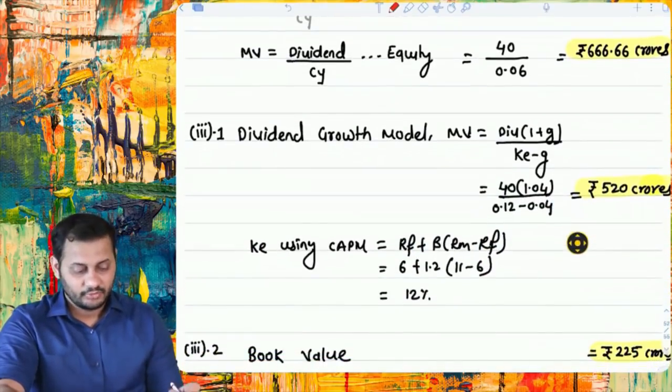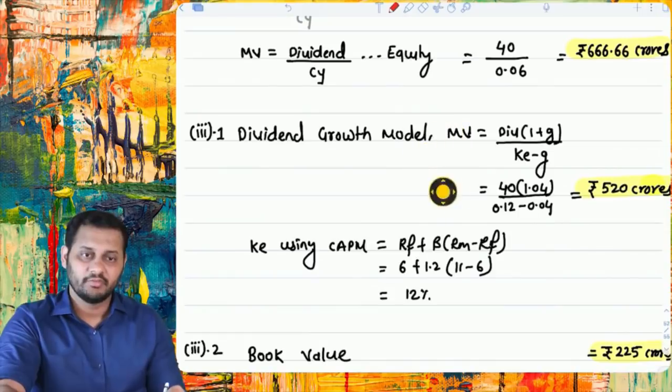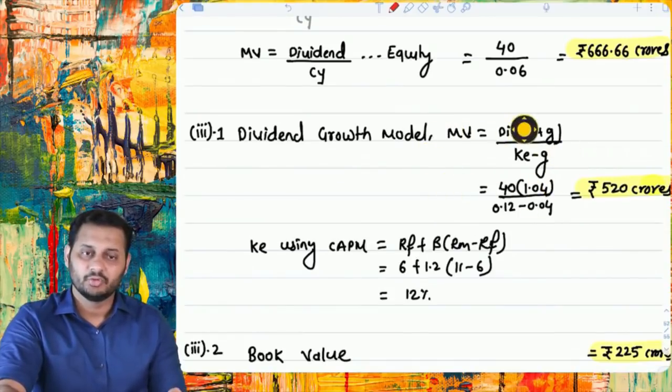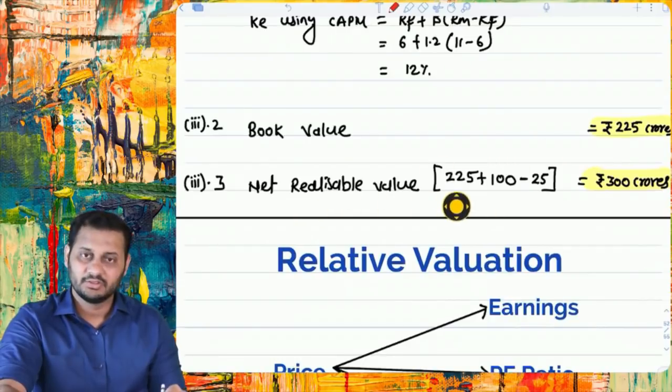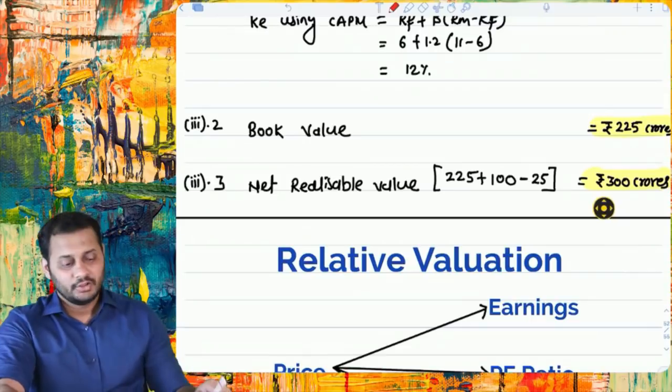Then the dividend growth model, everyone is familiar with this dividend growth model. Since you have to calculate the value of the company, take the entire dividend, 40 crores, and it will give you 520 crores. Book value is already given, and net realizable value is the book value adjusted with these two figures, net realizable value. So these are all the questions.